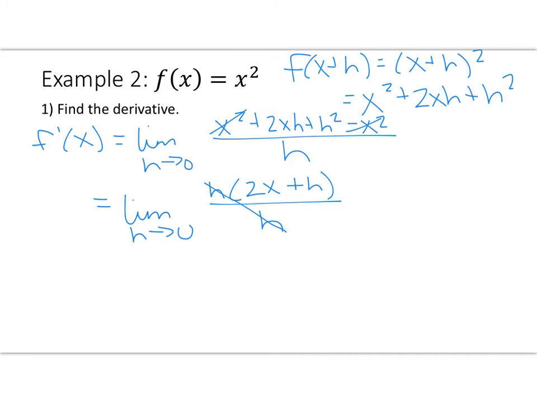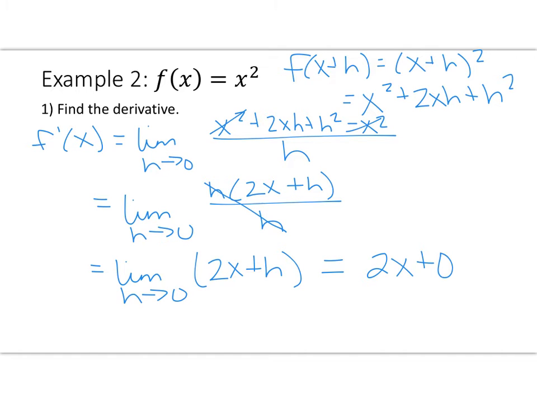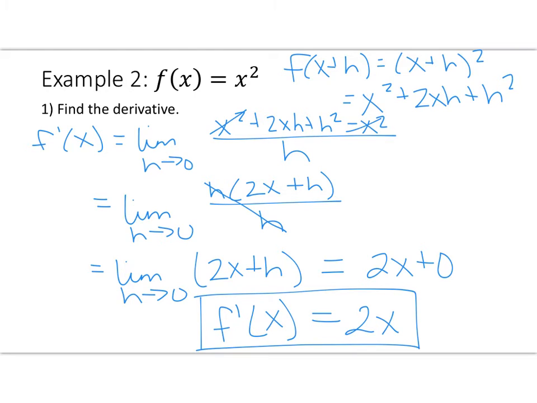My h's simplify, so I'm taking the limit as h approaches 0 of 2x plus h. Notice I'm still writing limit, and now as I plug in the 0 value, I don't have to write limit anymore, so this would just be 2x plus 0, which equals 2x. So my derivative for any point on this curve, y equals x squared, the slope at any point will be equal to 2x.